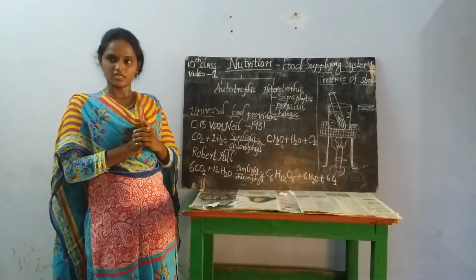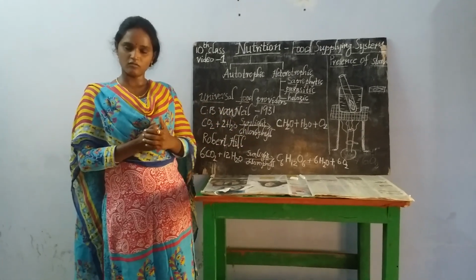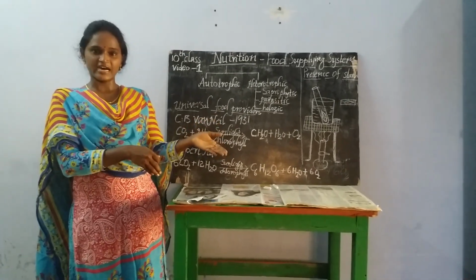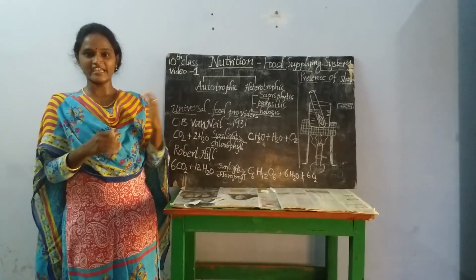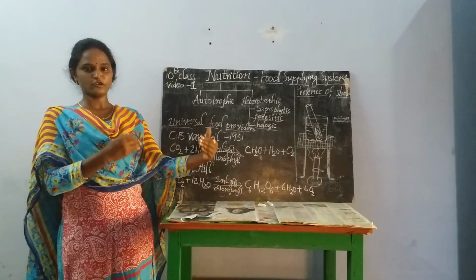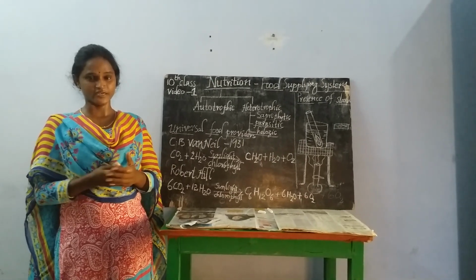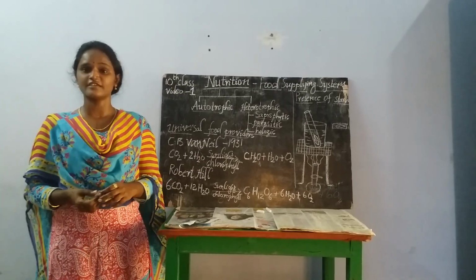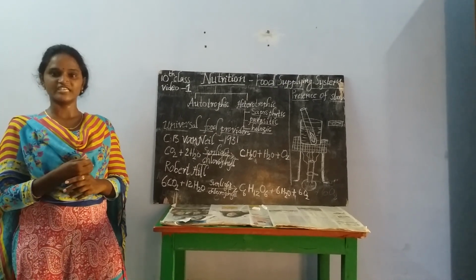If we talk about meat-giving animals like goat or sheep, what is the food of that goat or sheep? Again, green plants. Like that, each and every animal, either in a direct or indirect form, depends on plants. We people also, sometimes we depend on plants directly, and other times indirectly. If we talk about lion and tiger, you may get a doubt. These do not depend on plants, no, they take other animals as their food. Those other animals depend on plants for their food.